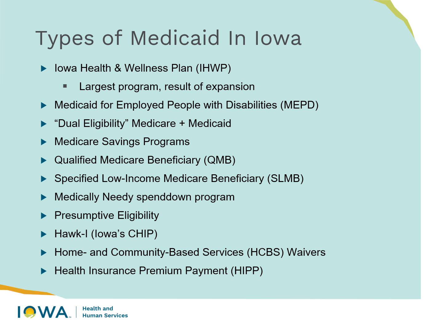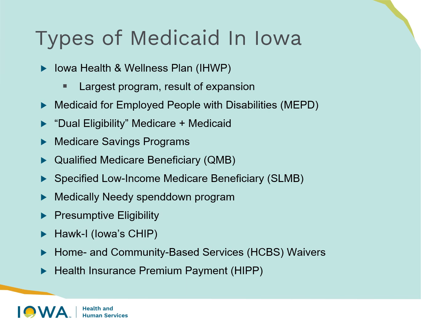We also have other types of Medicaid. Some that you might come into contact with would be Medicaid for employed persons with disabilities. This is the MEPD program. Some have called it MEPID. This is Medicaid for people that work but also receive disability benefits. There's dual eligible Medicare and Medicaid recipients. So folks who are enrolled in Medicare, but their income is so low that they cannot afford a lot of the Medicare cost sharing that we talked about in our last module. So Medicaid will often come in and act as a secondary insurance or a supplemental to reduce their cost sharing.